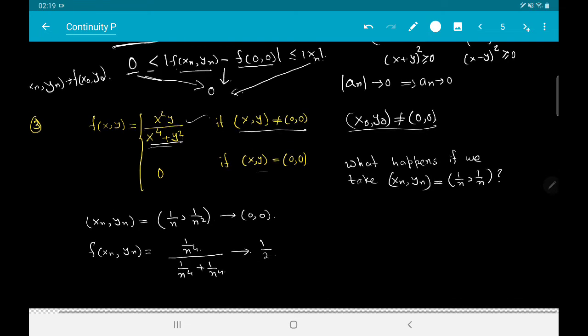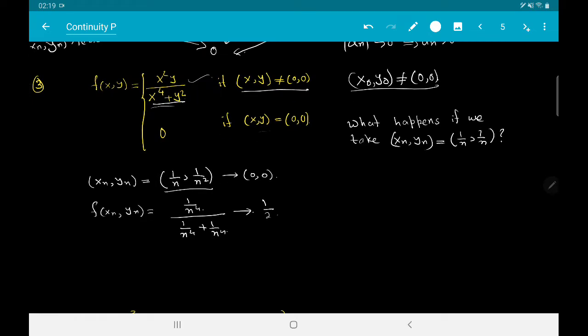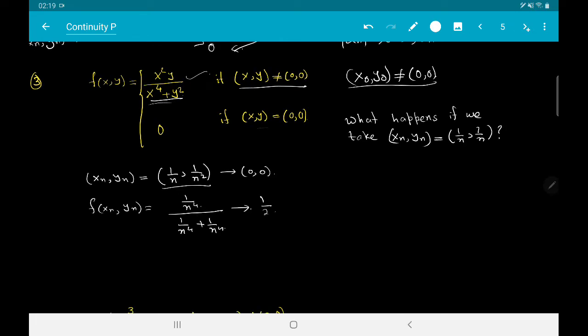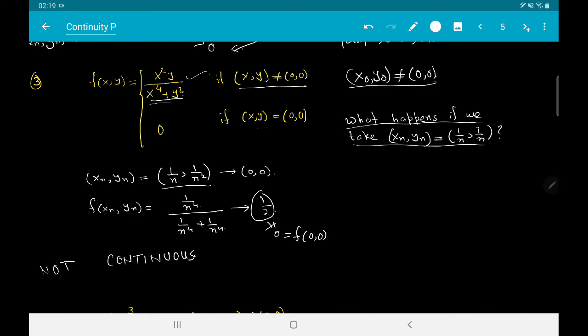So here I have taken xn, yn to be a sequence 1 by n comma 1 by n square, which converges to 0, 0. You can see easily. And where does f of xn, yn go? It goes to half, but half is not equal to 0, which is the value of f of 0, 0. So this proves that the function is not continuous. So I leave it to you as an exercise to check what happens if we instead take the sequence xn and yn to be equal to 1 by n comma 1 by n.